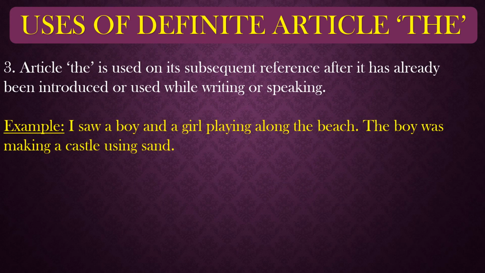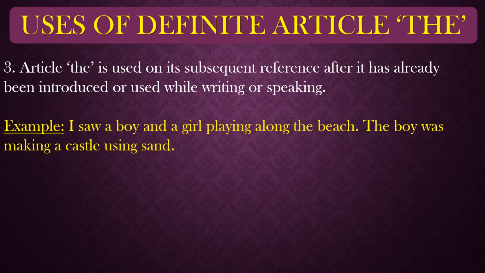Next, the number 3 rule is that the article the is also used on subsequent reference after the noun has already been introduced or used while writing or speaking. If in a particular sentence we have already used that noun, and we are continuing it to the next sentence, in that case also, in the next sentence we will use the article the. The example is, I saw a boy and a girl playing along the beach. In the next sentence we will write, the boy was making a castle using sand.